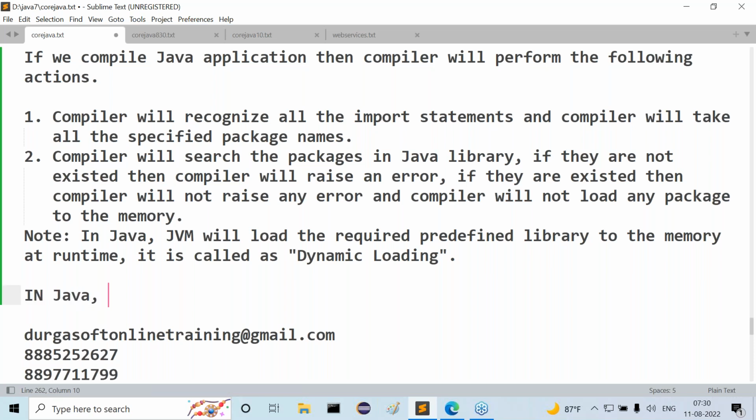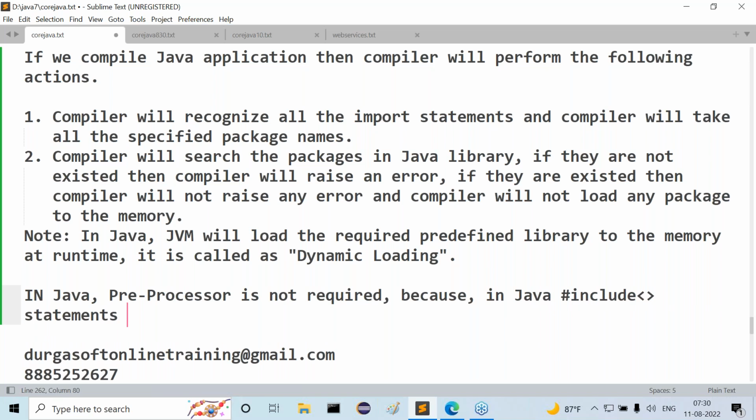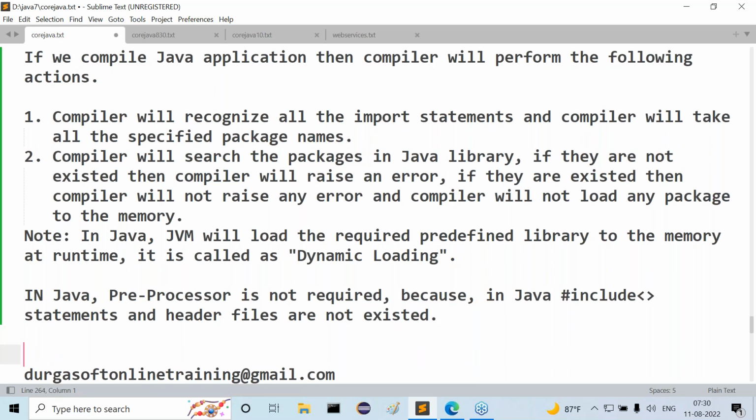In Java, preprocessor is not required. Why? Because in Java, hash include statements and header files do not exist. That's it. Up to this point, we understood, guys.